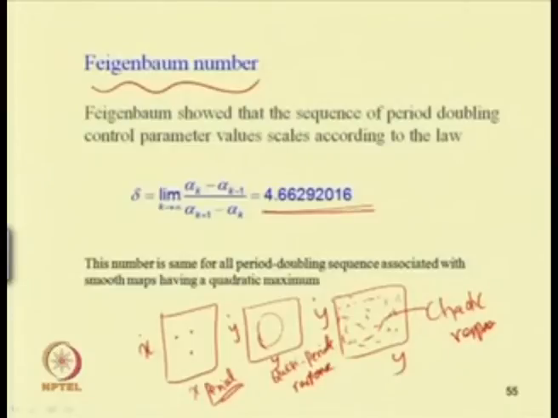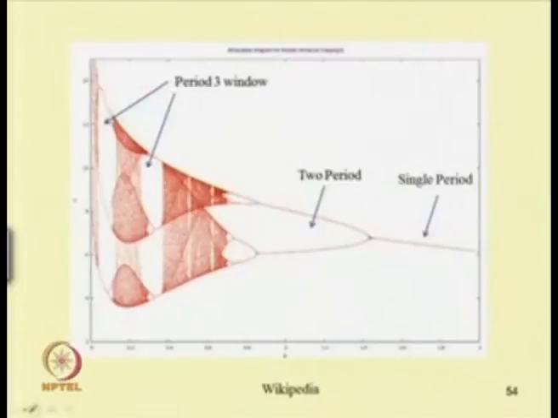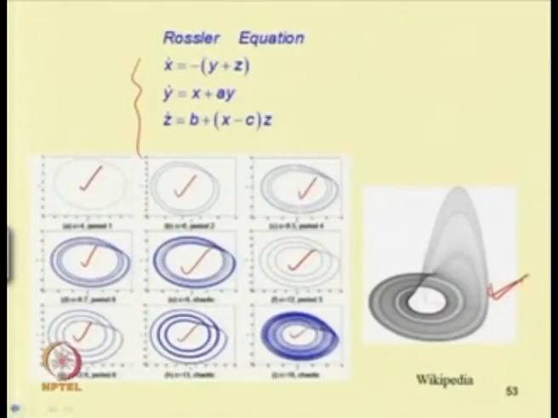That means one can observe that the kth period occurs at a control parameter of alpha k, and the k minus 1th period was at alpha k minus 1. For example, in the case of this Rössler funnel, we have this period doubling at c equal to 6, it becomes period 4 at 8.5, and period 8 at 8.7.